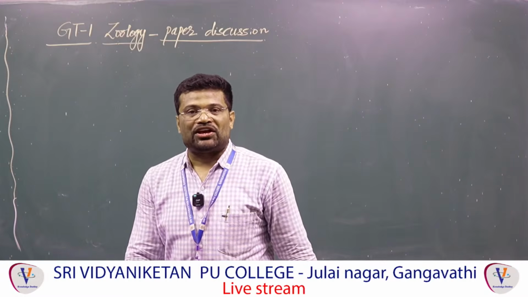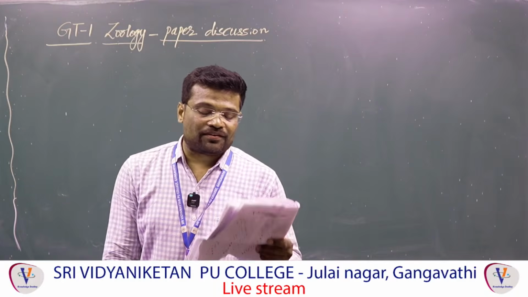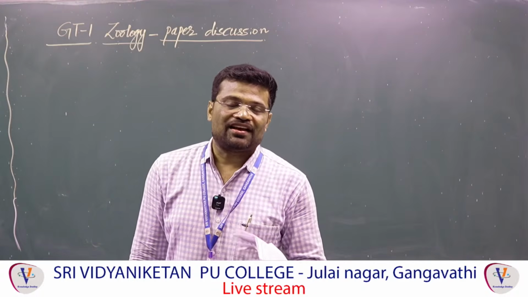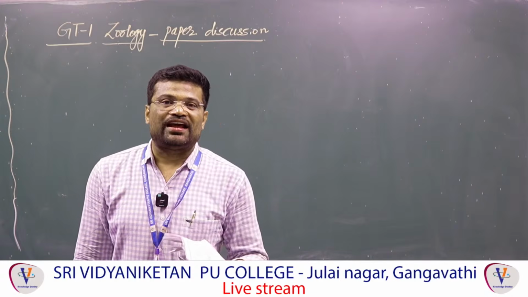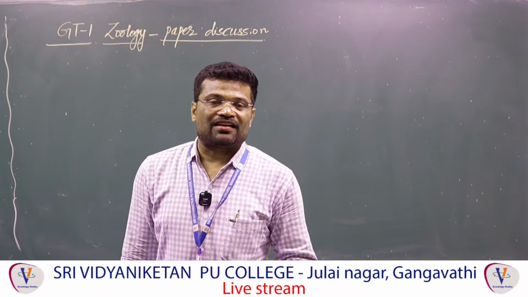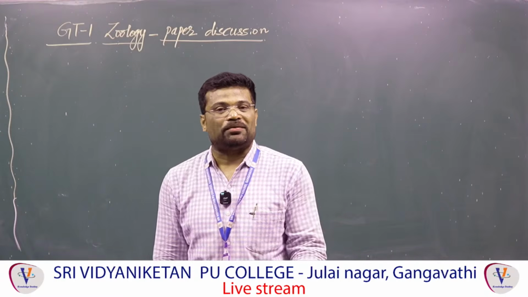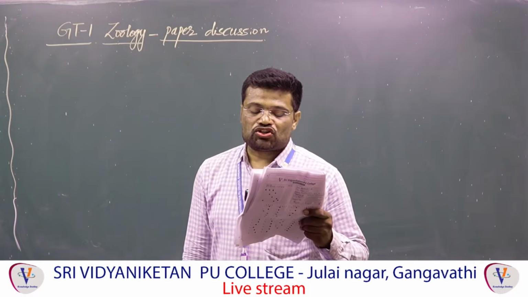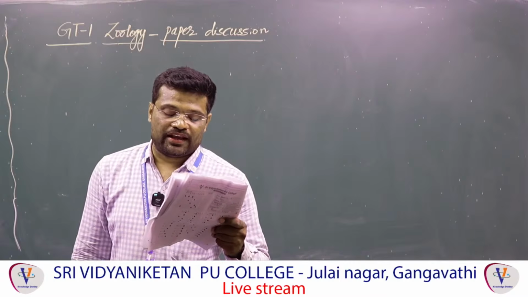Dengue is caused by dengue virus. Dengue virus is transmitted by female Aedes mosquito. And malaria. Malaria is caused by Plasmodium vivax, transmitted by female Anopheles mosquito. And E, filariasis. Filariasis is caused by Wuchereria bancrofti and Wuchereria malayi, transmitted by female Culex mosquito. So answer should be option 2, A, B, C and E.